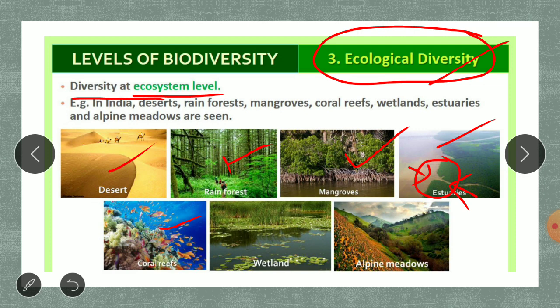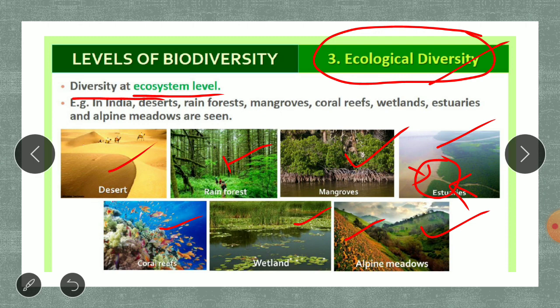Coral reefs, the hard structures found at the base of the seas. Then you can take your wetlands. Wetlands, in simple terms, are muddy places, or what we say daldal. Wherever continuous water is standing or stagnant, it is a wetland. Then you can take your alpine meadows. Alpine meadows are seen in the Himalayan mountains. Temperature is low and only very short grasses are present. There are no tall trees, only short grasses. Mainly the herbivores survive here.